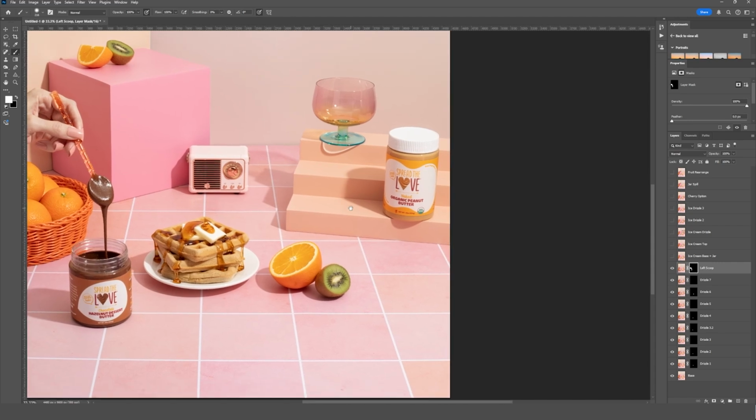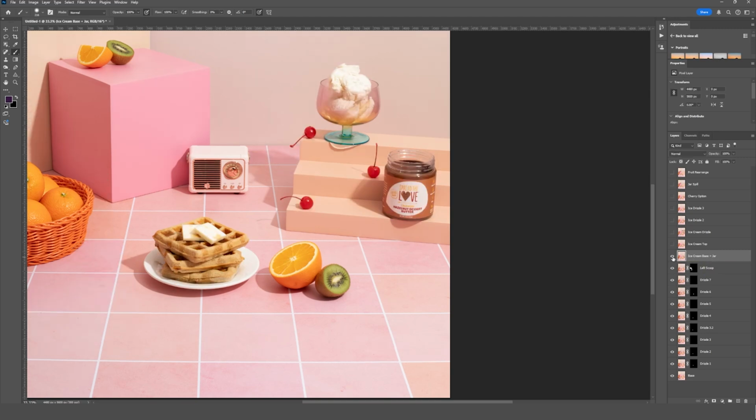All right, that's looking great. Let's move on to our ice cream base and jar. So this was kind of a personal issue that I had with the shoot. So you can see when I turn this on, we have our nice white vanilla ice cream here. I had a very low amount of this ice cream left, so I had to pull in this yellow looking vanilla, and I really didn't like the look of that.